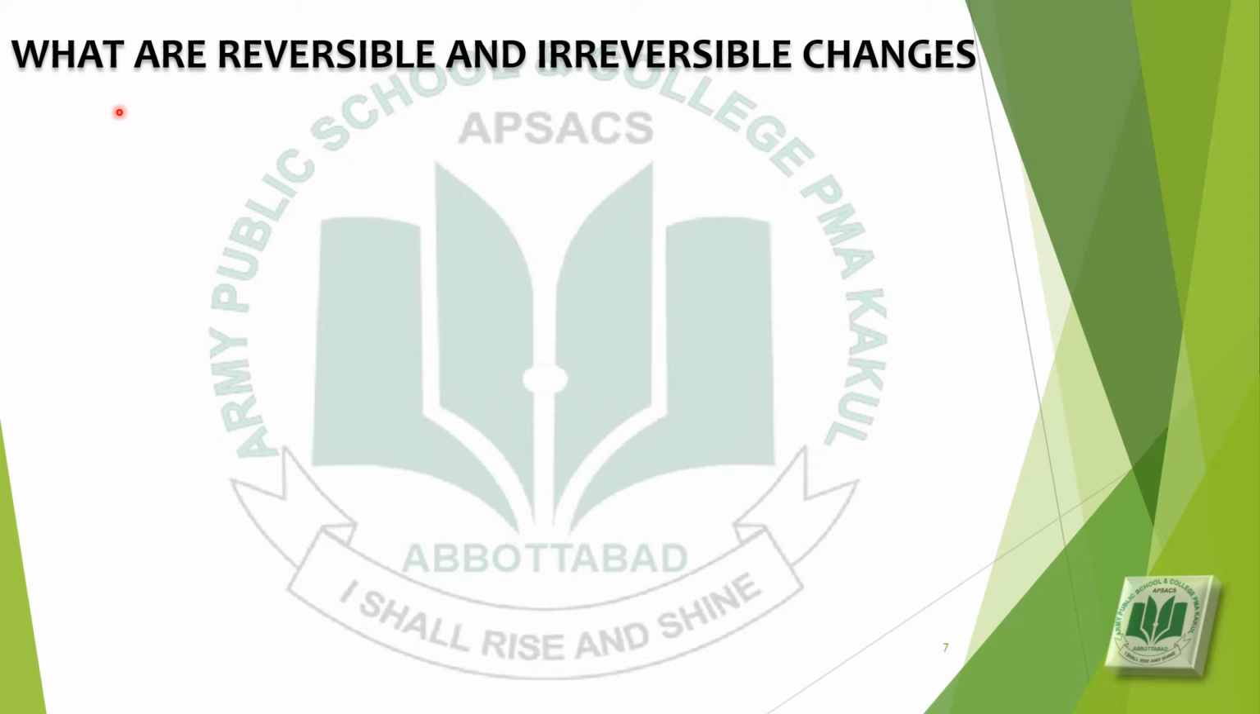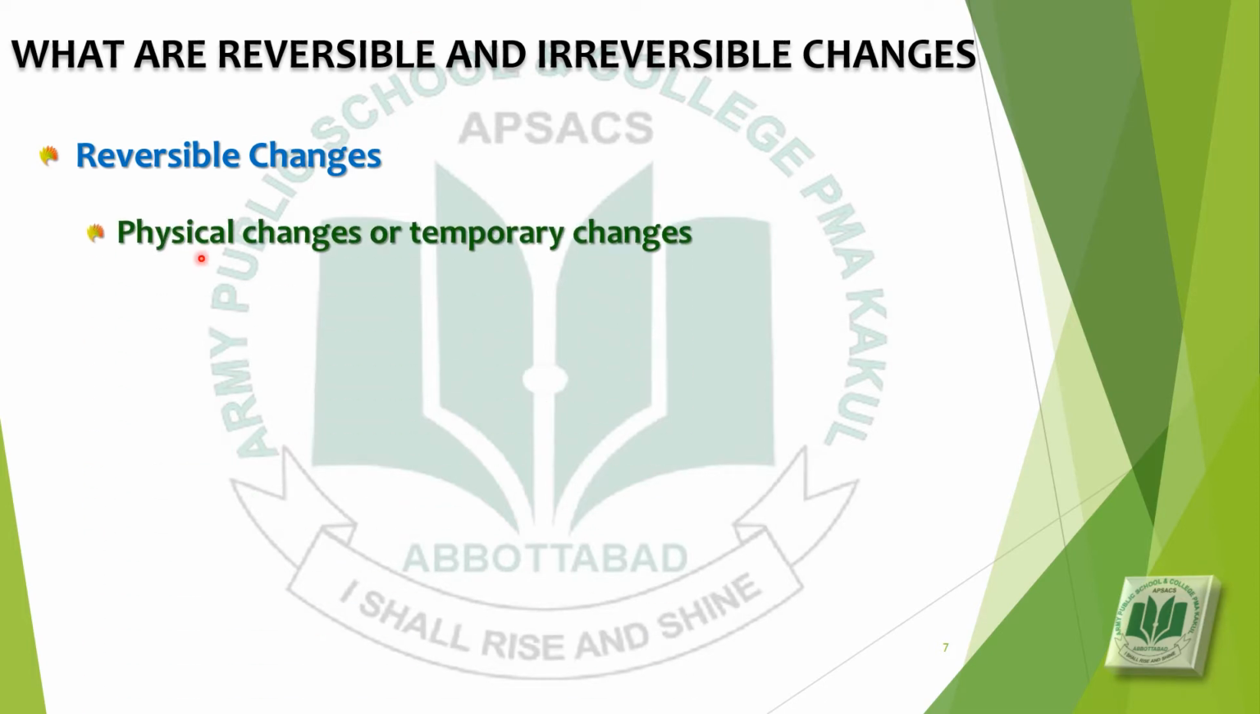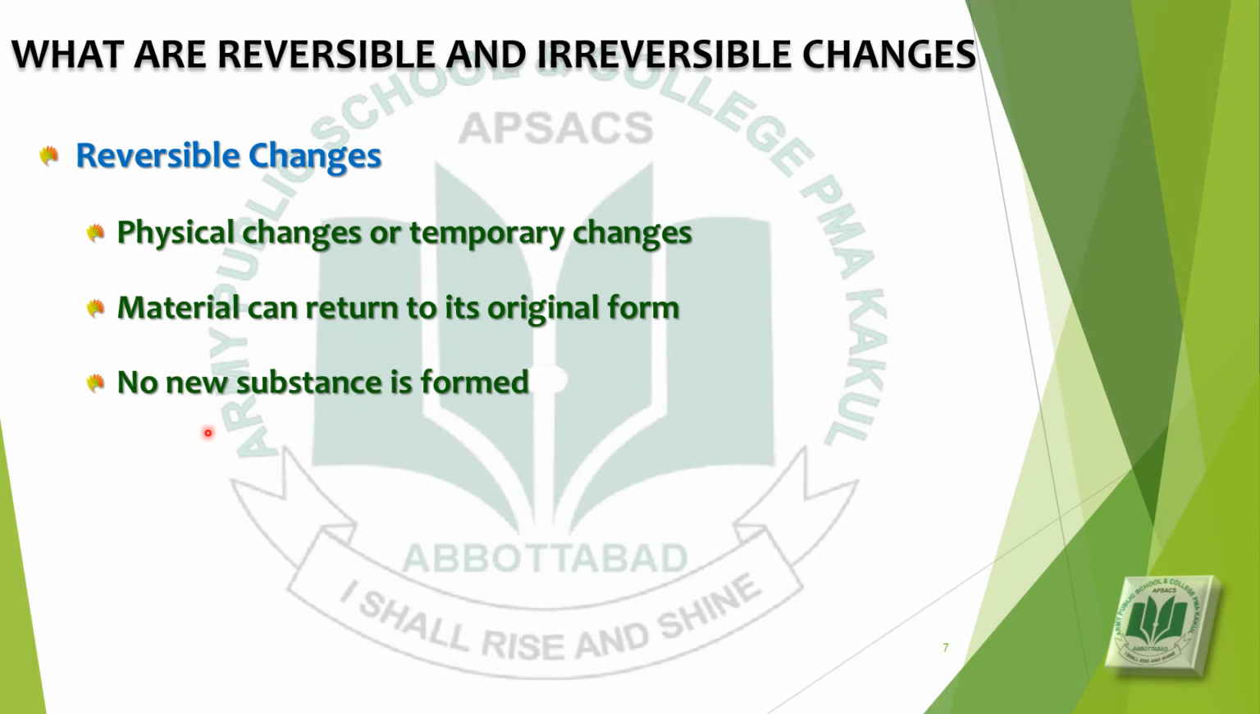First of all, we will discuss what are reversible and irreversible changes. Reversible changes are also known as physical changes or temporary changes. And these changes are called temporary changes because material that can undergo reversible change can return to its original form. In these changes, no new substance is formed.